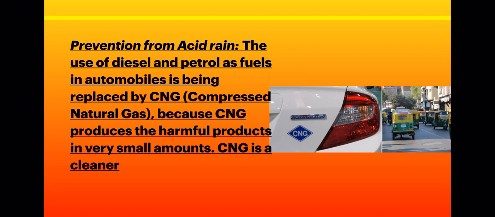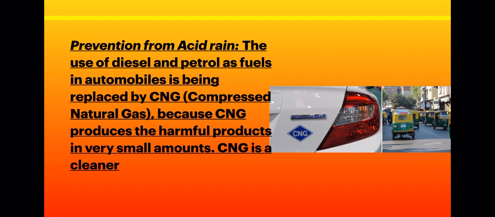Because it releases a very small amount of harmful gases. So in comparison to petrol or diesel, it is quite a cleaner fuel. So if we switch over to cleaner fuel, then we can prevent our earth from getting damaged due to environmental pollution caused by burning of fossil fuel.